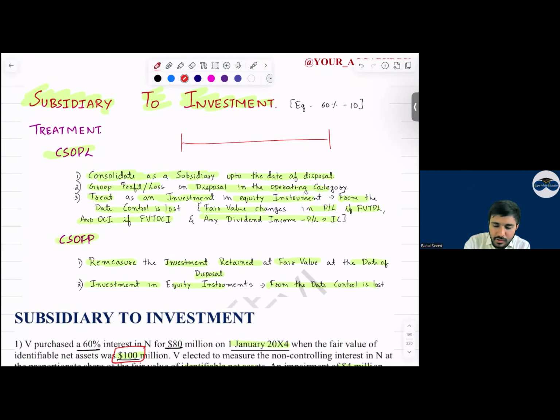See, on this date, the fair value was 1,000. So this we will recognize as a financial asset. And at the year end, it became 1,200. This 200 we will recognize either in P&L or in OCI. So during this period, we receive some dividend, sir. So recognize this dividend income in the investing category.